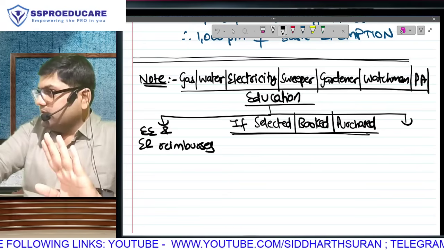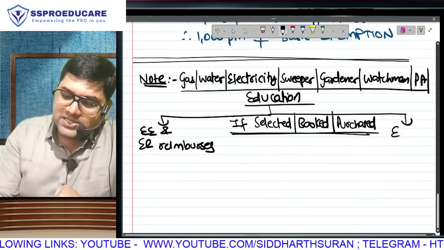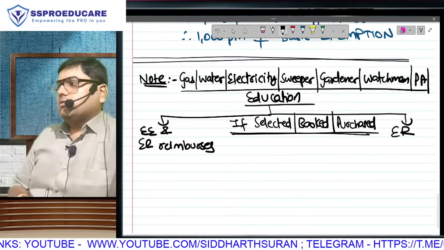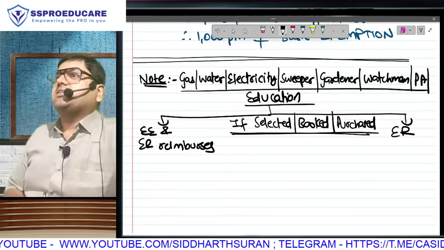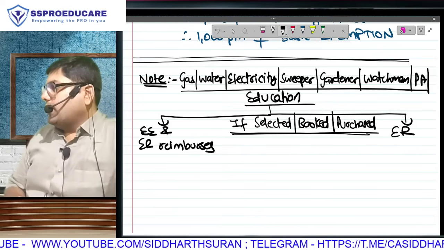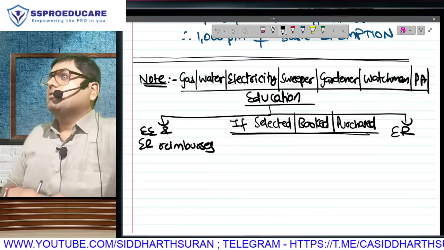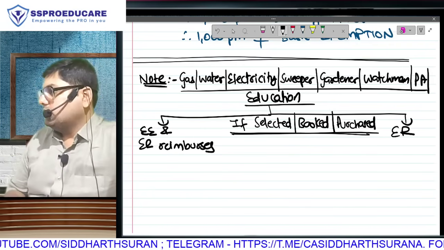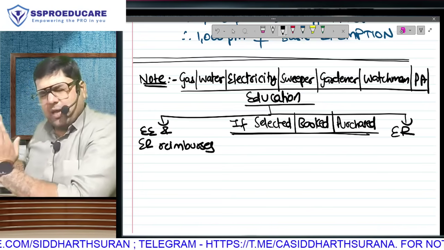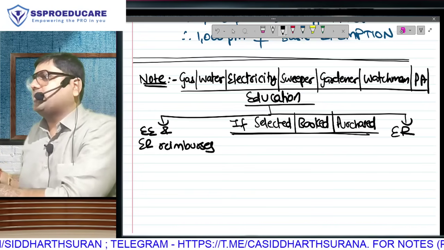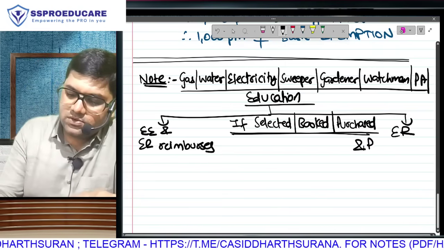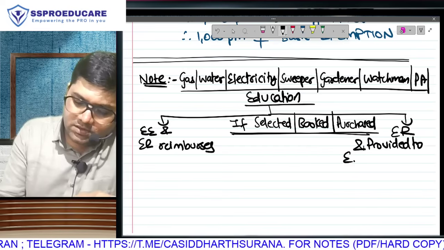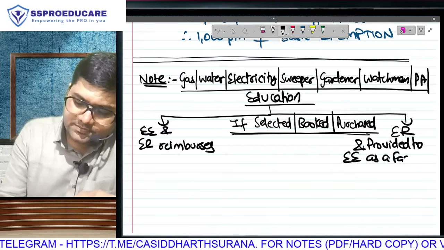That's one possibility. And possibility 2, they have been selected by the employer. Means the employer has taken bulk admission, 20 kids' admission in any school. The employer has hired gardeners in bulk, 10-20 gardeners who will go and do the work at every employee's house. So the employer already has the gas, the water, the electricity with him, and he is just sending it to you. Provided to the employee as a facility.